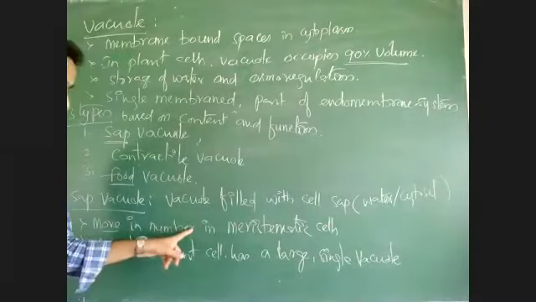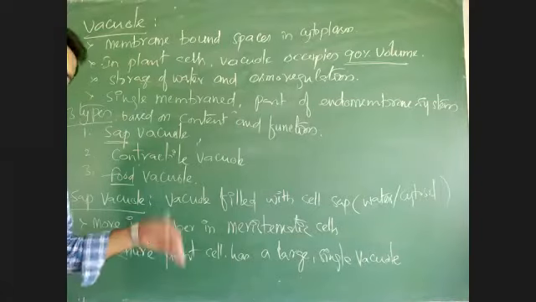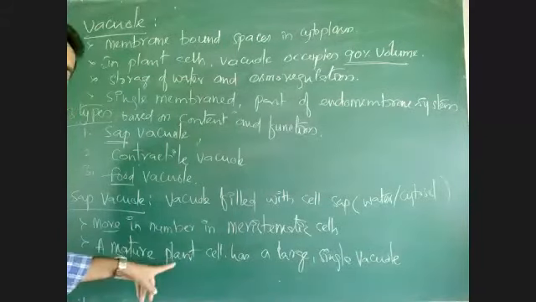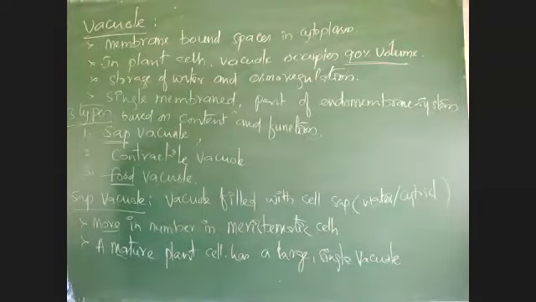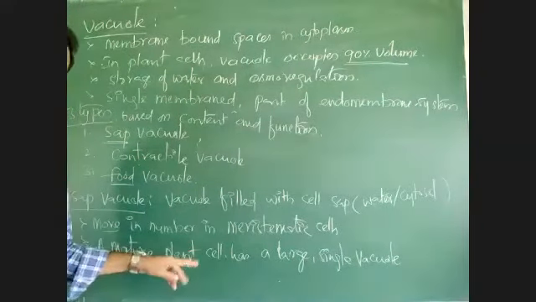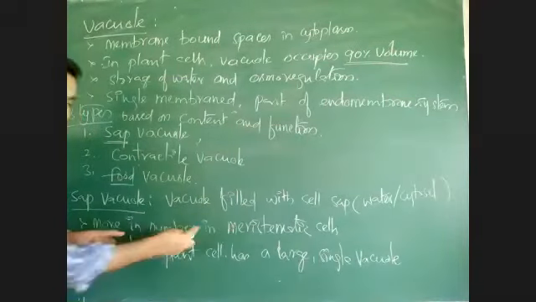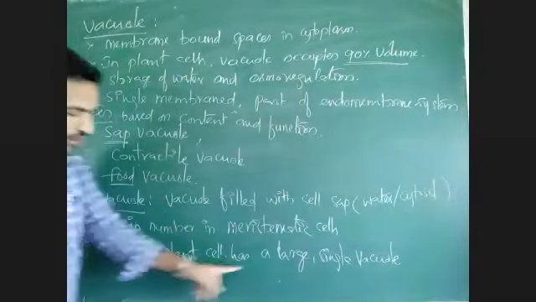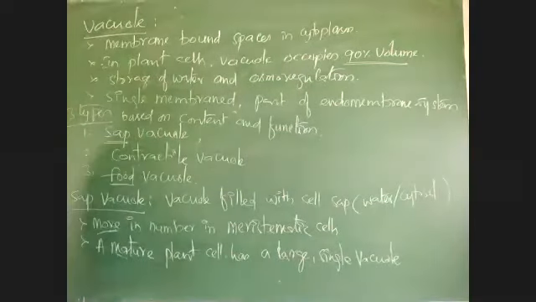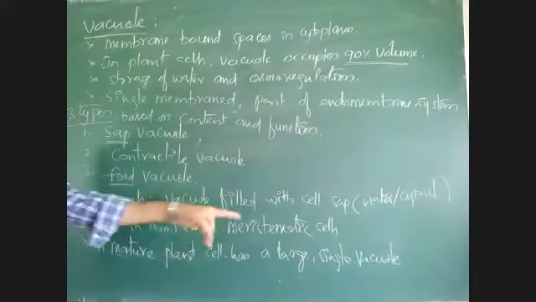But when the meristematic cell undergoes cell division and the cell matures, that is, increases in size and performs all functions, all the small vacuoles present in meristematic cells combine and give a single large vacuole. Okay, that is important. Formed by single vacuole, write that point.